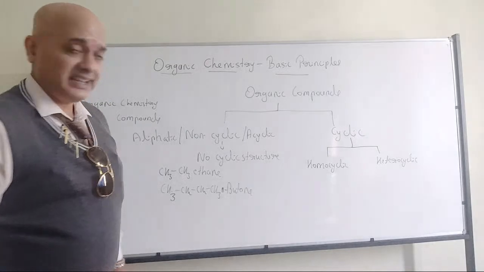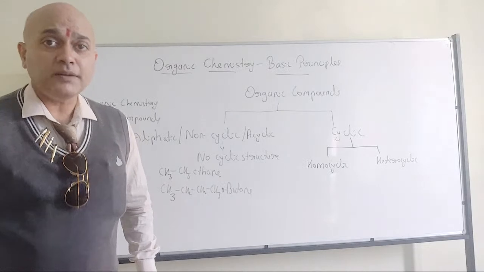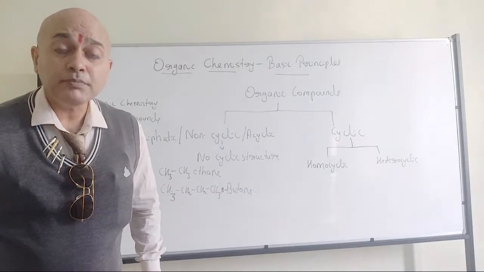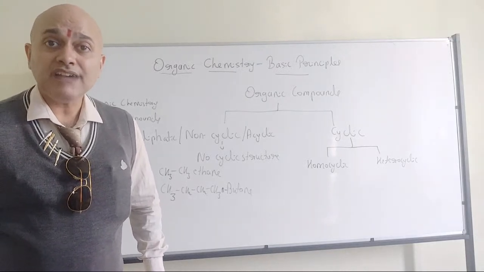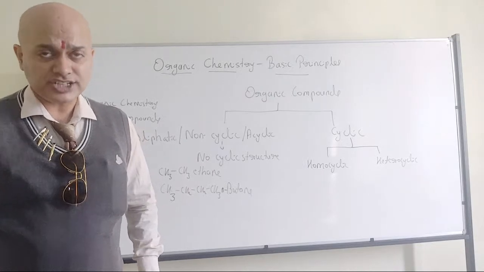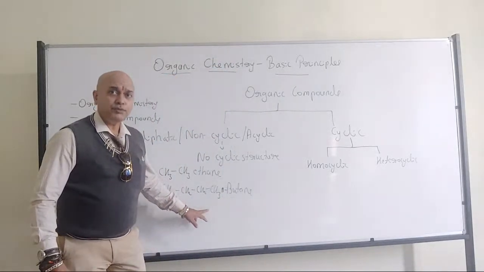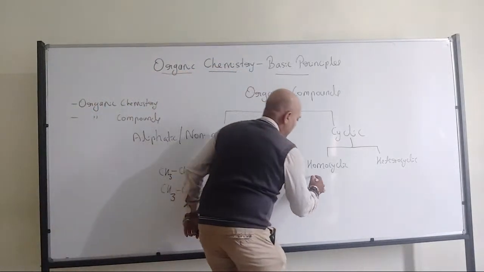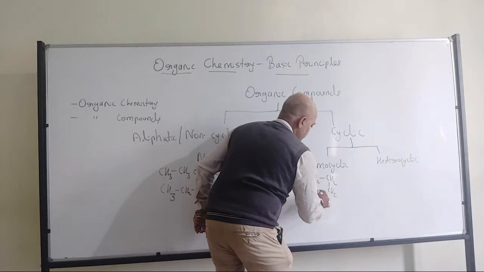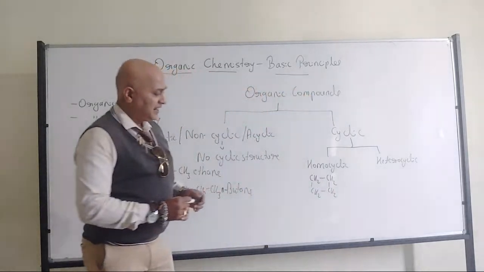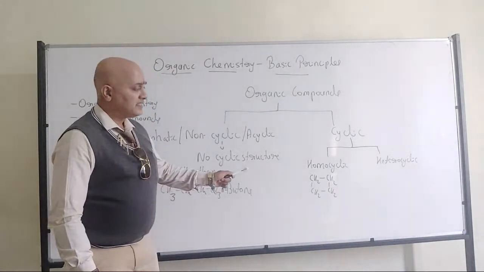Now, homocyclic, in the name itself it is there. These are the cyclic organic compounds which are having only carbon in their ring structure. Now, for example, here I have written n-butane, right? Same way I have CH2, CH2, CH2, CH2. How many carbons are there? 4. Here also 4 carbon, there also 4 carbon.